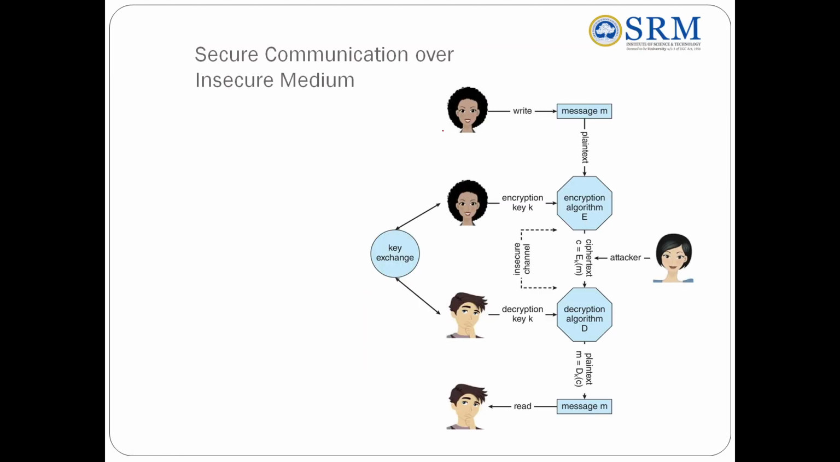This is a diagrammatic representation of the symmetric encryption approach. Here the user writes the data. Whatever message the sender creates is called the plain text message. As I told, we use only a single key. That key is called the secret key, and it is used by both sender and receiver. On the sender side we do the encryption, and on the receiver side we do the decryption.